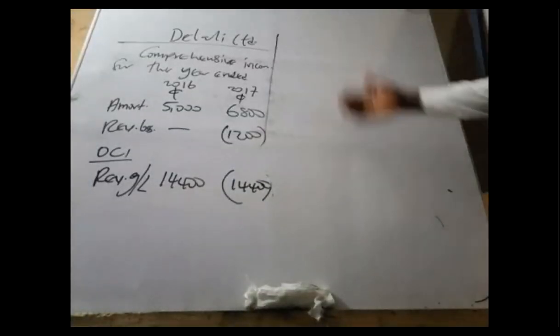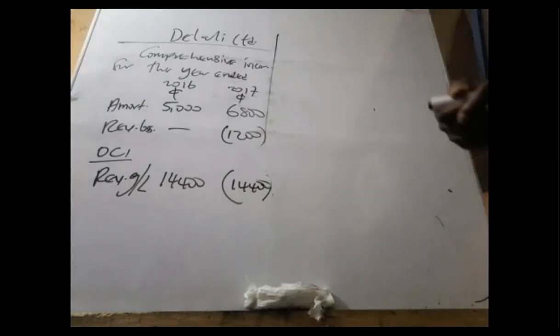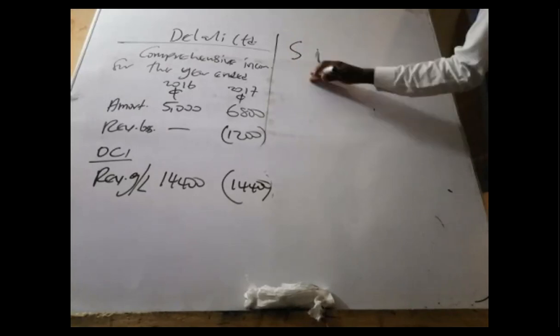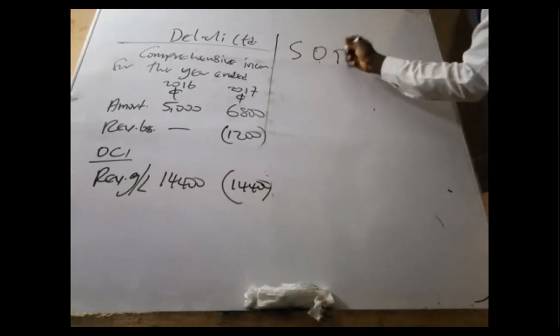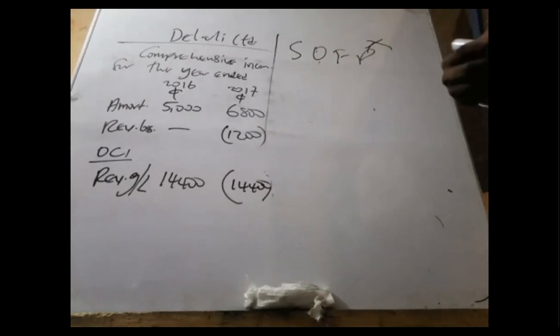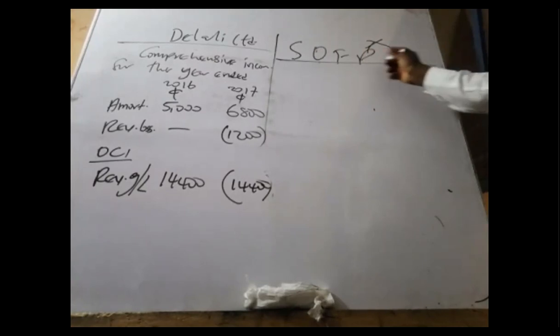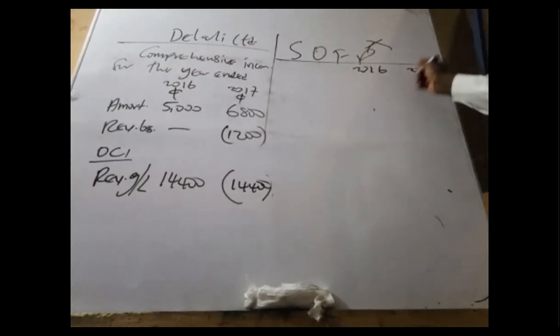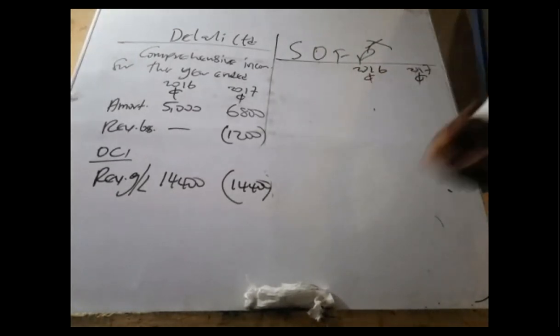Let's do the financial position here. So this is a statement of financial position. No shortcuts, no abbreviations. So in the statement of financial position, 2016 and 2017 are in reporting currency.